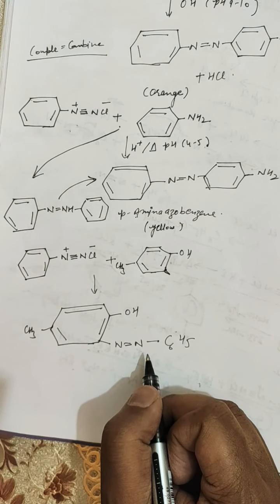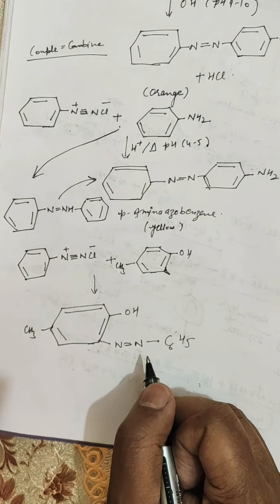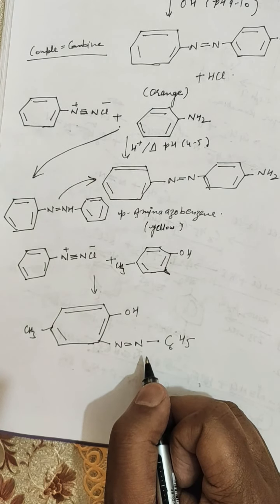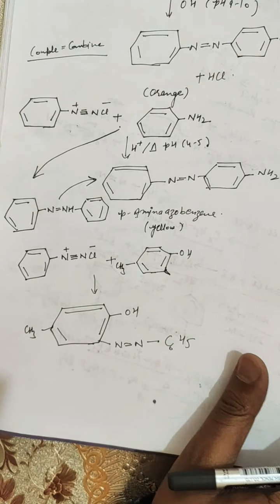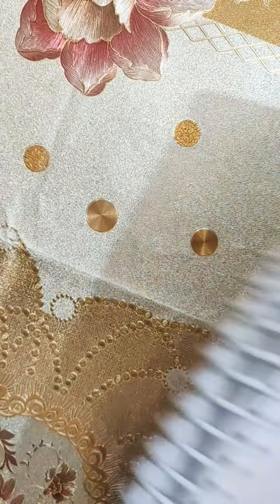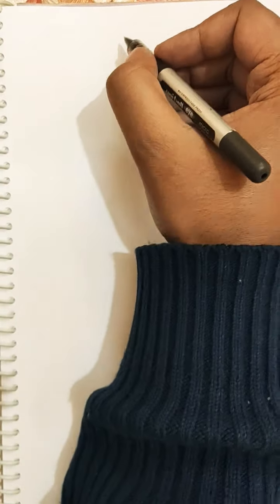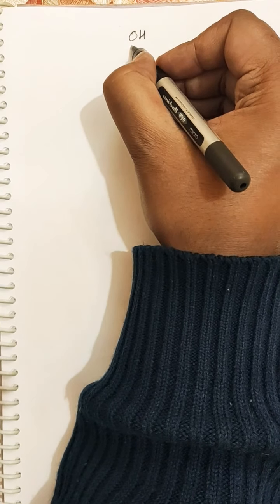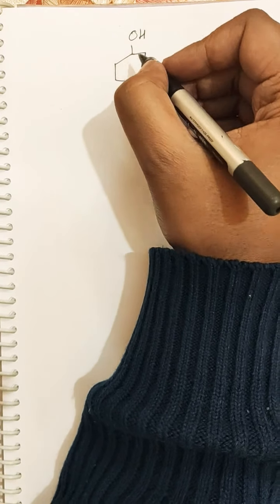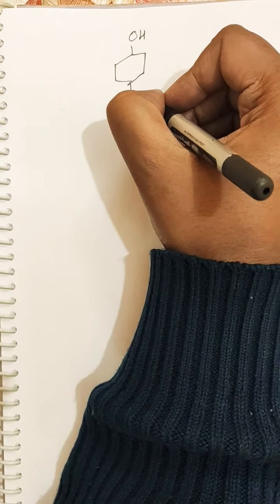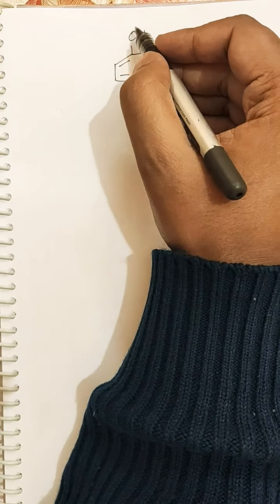If a compound contains both an amino group as well as a hydroxyl group at para position with respect to each other, then the orientation of the coupling reaction can be changed by changing the pH of the medium. Suppose you have to perform diazonium coupling with para-aminophenol, where both amino group and hydroxyl group are present on the ring at para positions.